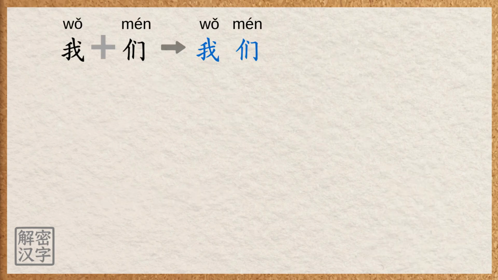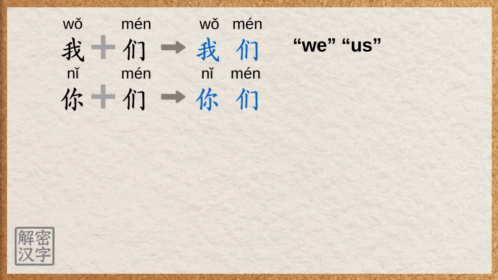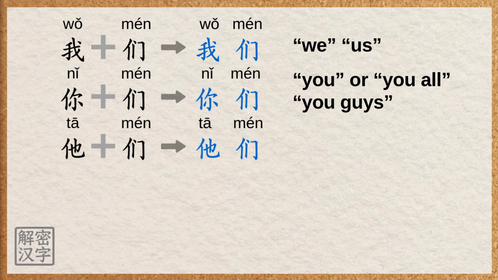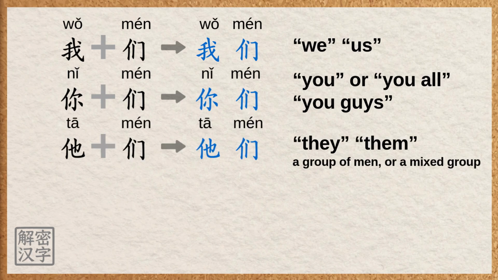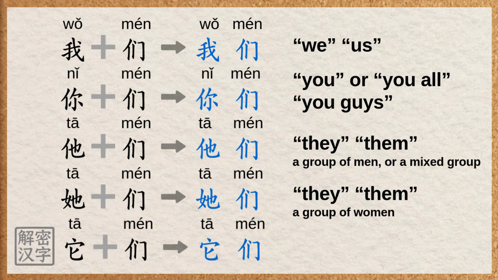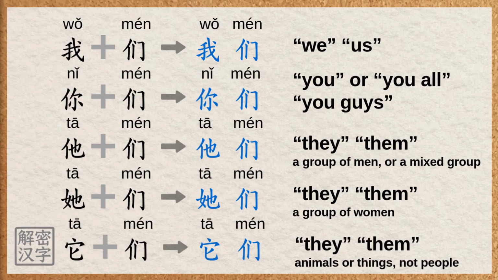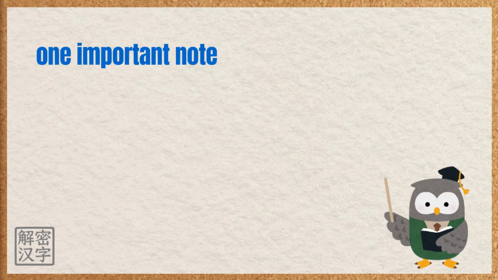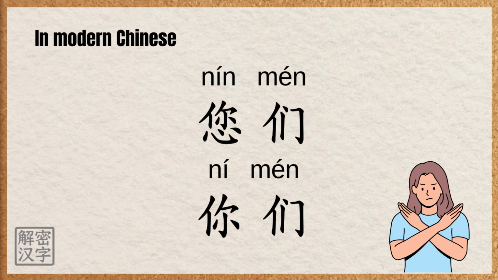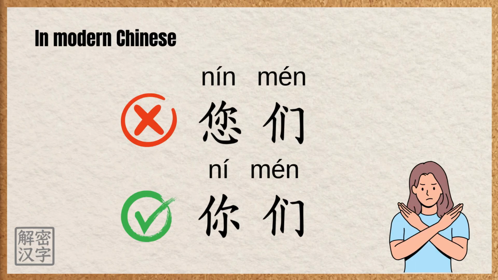我们 means we and us. 你们 means you, plural, or you all, informal, you guys. 他们 means they and them, a group of men or a mixed group. 她们 means they and them, a group of women. 它们 means they and them, animals or things, not people. One important note. We know 您 is the polite form of 你, but in modern Chinese, we usually don't use 您们 as the polite plural form of 你们.